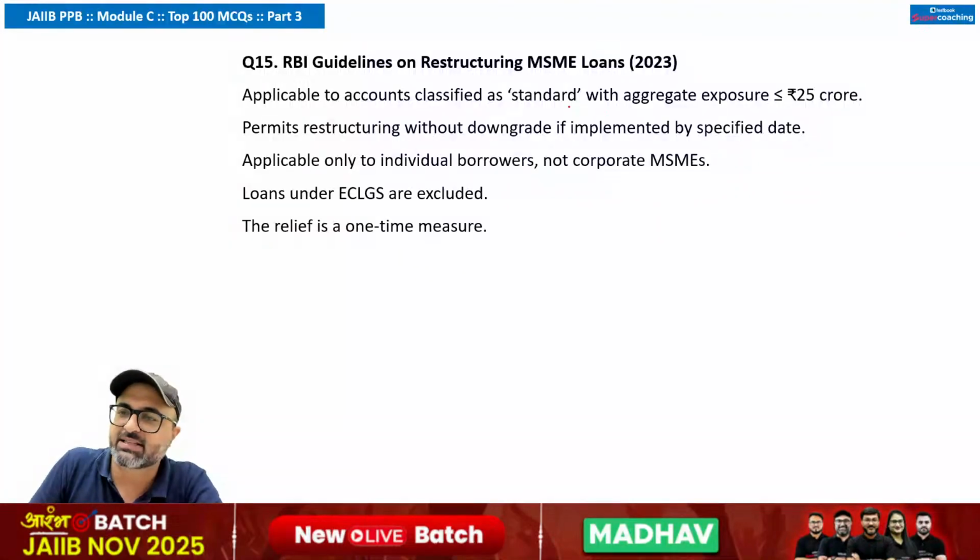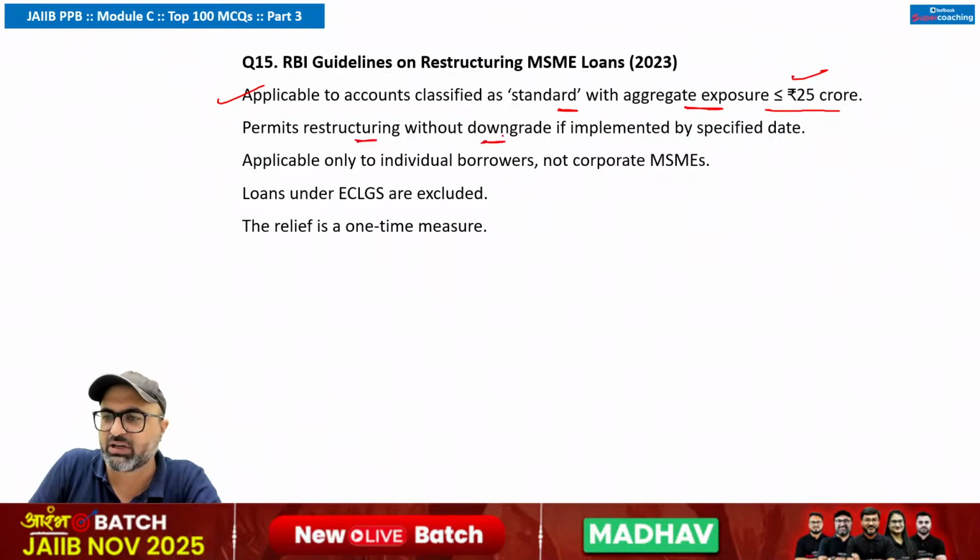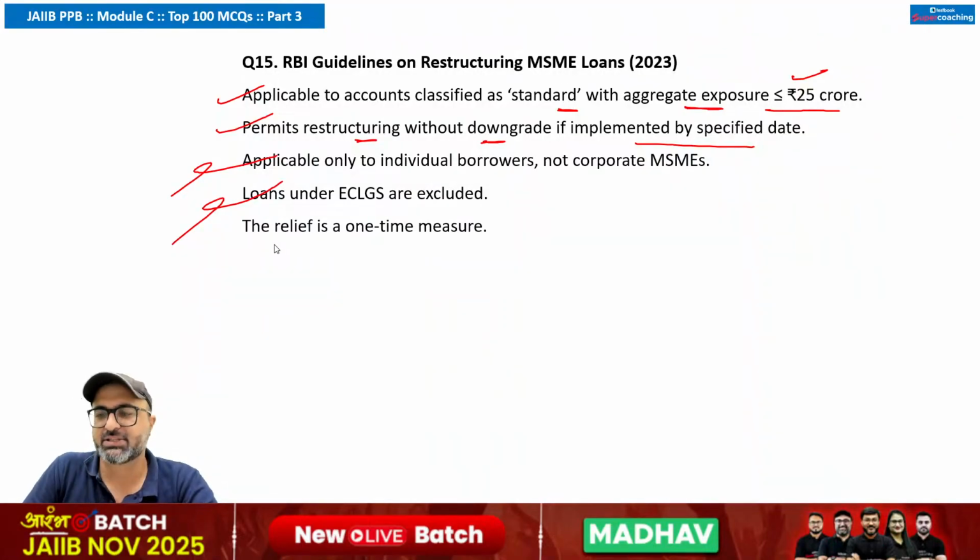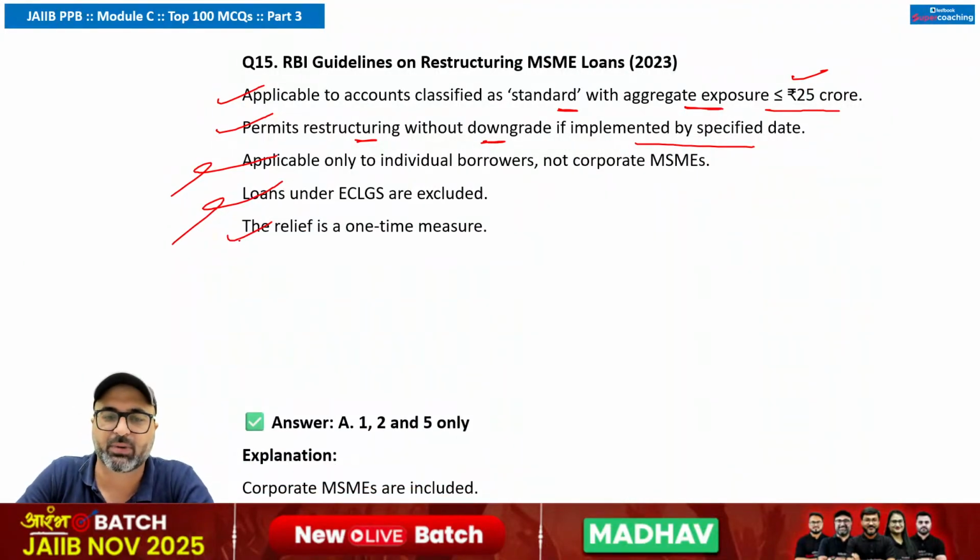Applicable to accounts classified as standard with aggregate exposure up to 25 crores. That is correct. Permits restructuring without downgrade if implemented by specified date. That is also correct. Applicable only to individual borrowers. No, loans under ECLGS are excluded? No, ECLGS loans are not excluded. Corporate MSMEs are included and the relief is a one-time measure. That is correct. So the answer is going to be 1, 2, 4 and 5. Moving on to the 16th question of the evening.